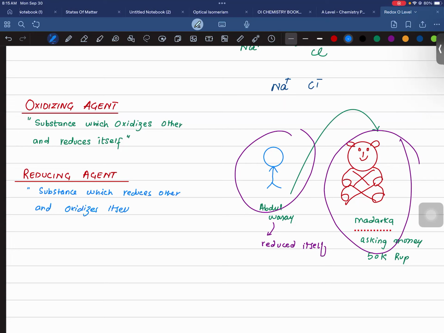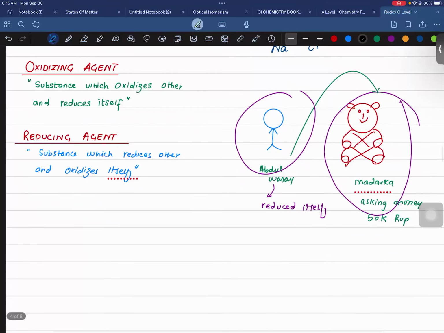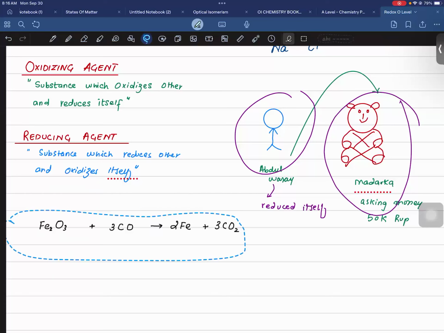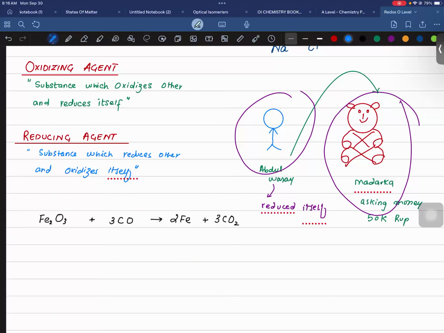Let me give you an example. It would make your concept better. Let's suppose I have this equation: Fe2O3 + 3CO gives 2Fe + 3CO2. The examiner would be giving you this equation, and then he would be asking: identify the oxidizing agent, identify the reducing agent.